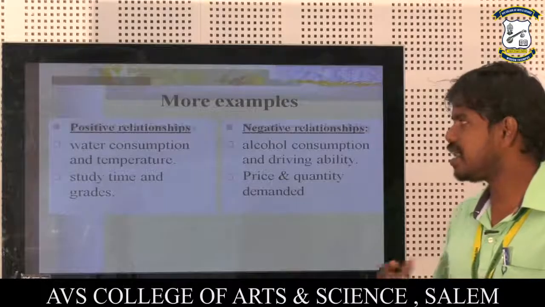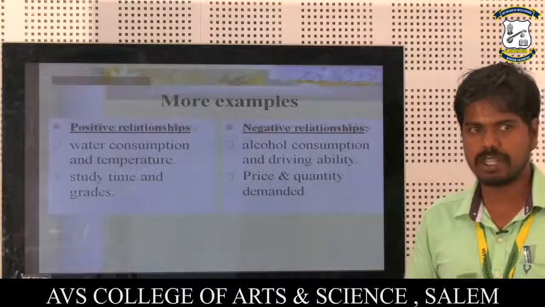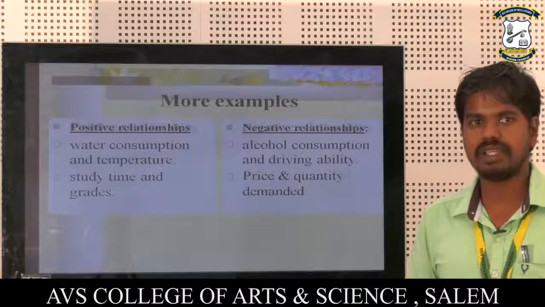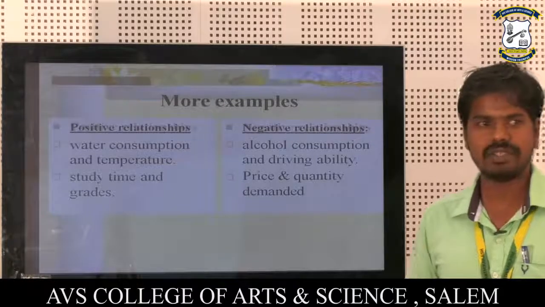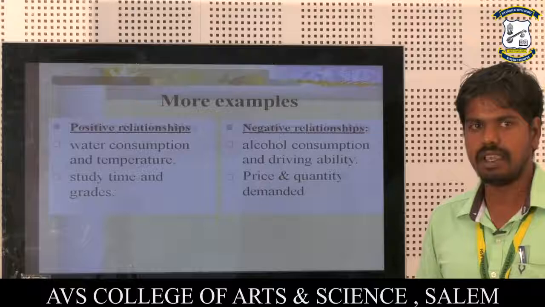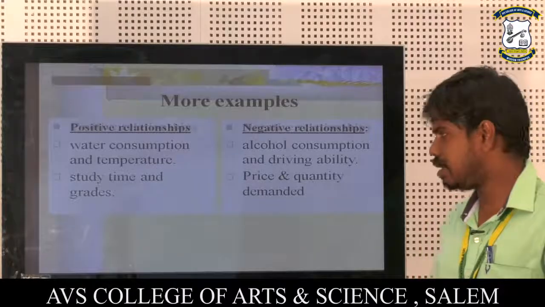Okay, next are more examples. Positive relationship, for example, water consumption and temperature. Next, negative relationship: alcohol consumption and driving ability. Next is study time and grades. Negative correlation, negative relationship: price and quantity demanded.